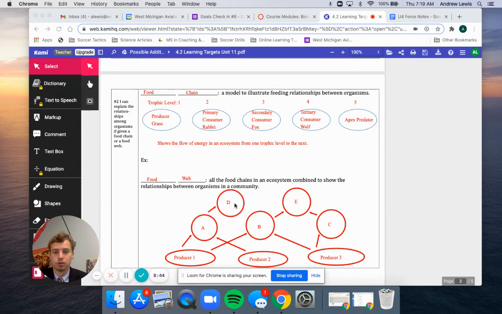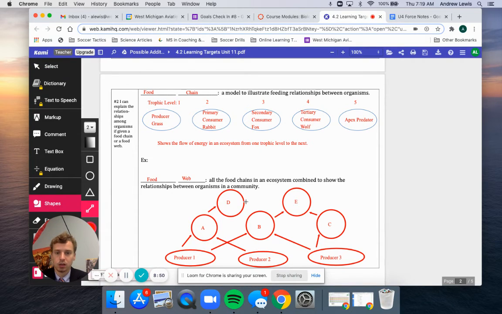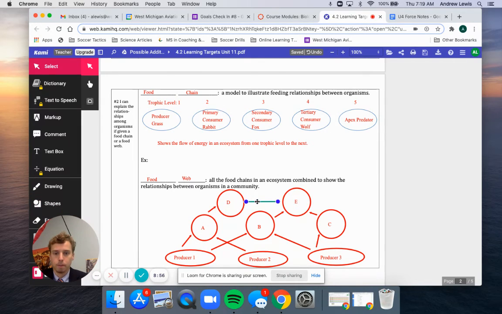So if I drew that arrow in here, let me get my arrow. Let's say I put in the arrow, that would show that depending on how you look at it, D, the wolf, could be a producer, primary consumer, secondary consumer.